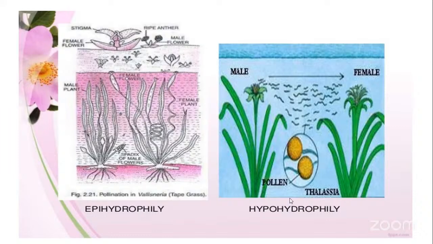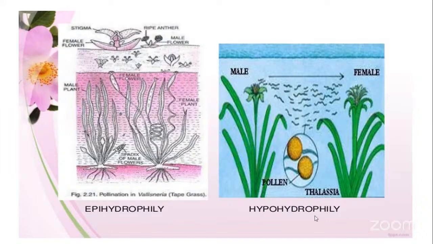Now here is the example of Thalassia, where the pollination is referred to as hypohydrophily. That is, the pollination is carried out within, that is, inside the water. These are submerged plants. That means the plants or the flowers never reach the top of the water surface. They are submerged, inside the water level. They never come up above the water level. So in such plants, the cross-pollination is occurring inside the water.